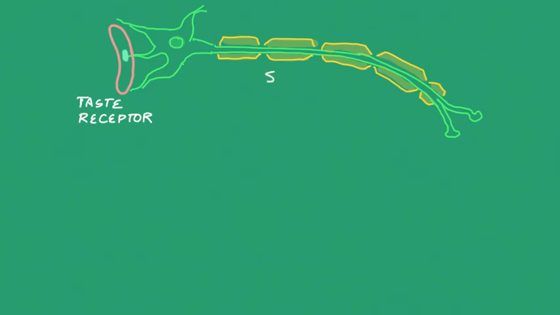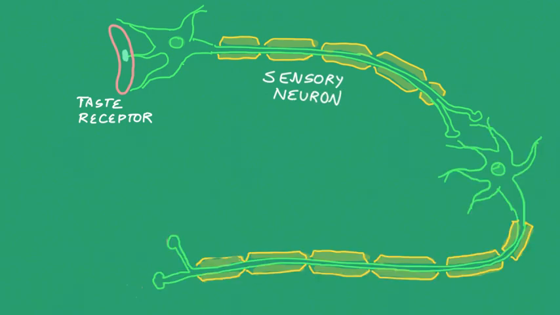Before we study nerve impulse transmission, let's take a look at a simple reflex arc. Let's imagine that you're tasting something really good. The taste receptor picks up this information in the form of a chemical and passes it on to a sensory neuron. The sensory neuron then carries this information in the form of electrical impulses and passes it on to a motor neuron. The motor neuron carries motor information in the form of electrical impulses and passes it on to a salivary gland so that you may produce saliva.